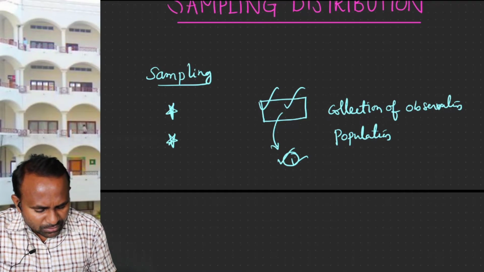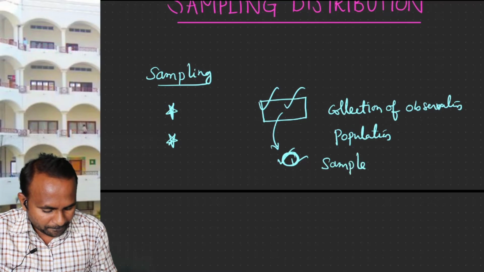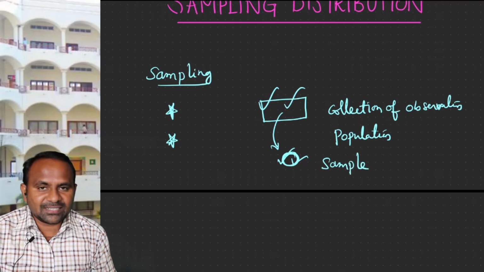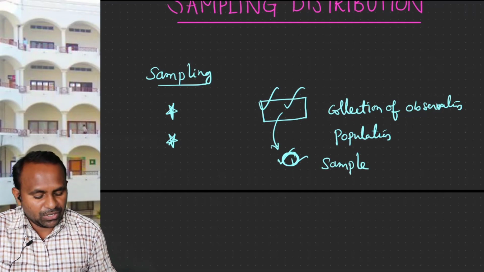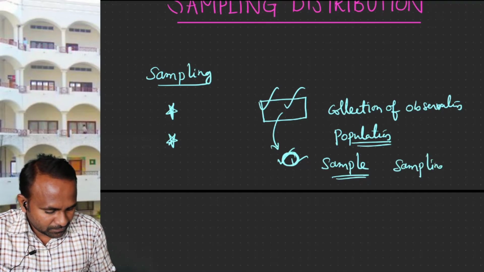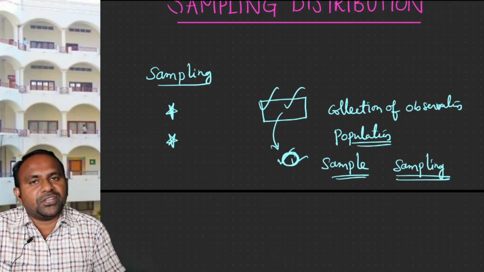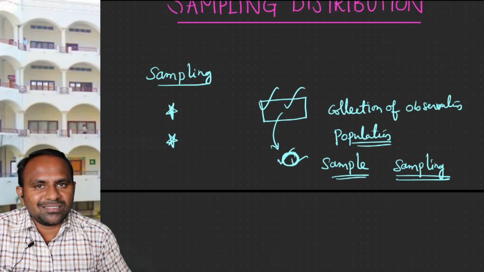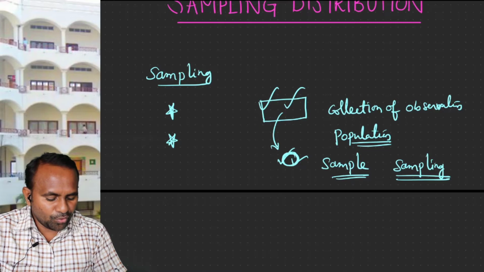See, suppose this is the sample, a subset of the population, which is called a sample. So sampling is the thing which is drawing samples from the given population. So here we have seen three different terms. One is population, another is sample, and then sampling. Sampling is the technique of drawing samples from the population. Population is the collection of a huge amount of data. Sample is the subset of the population.